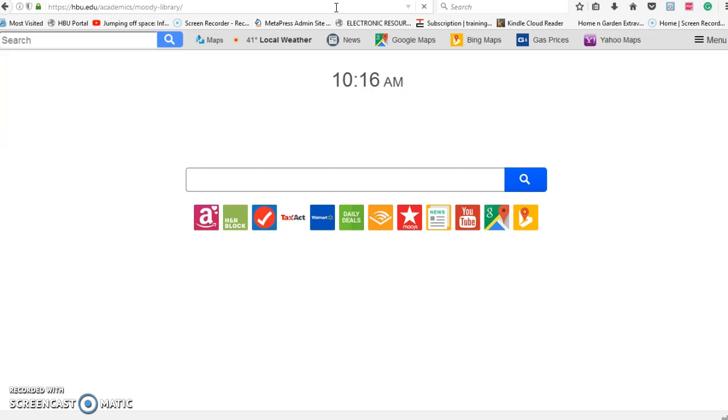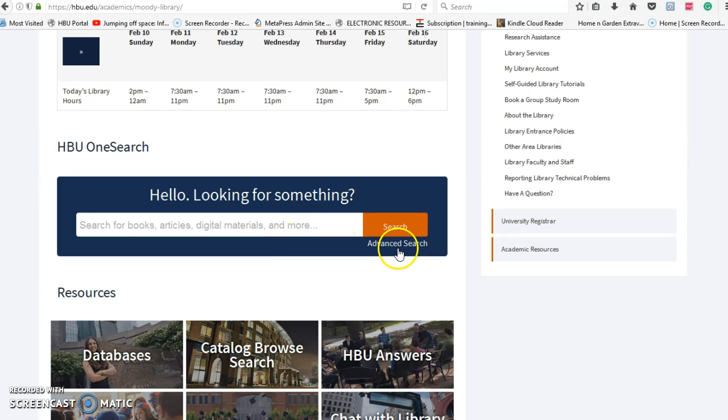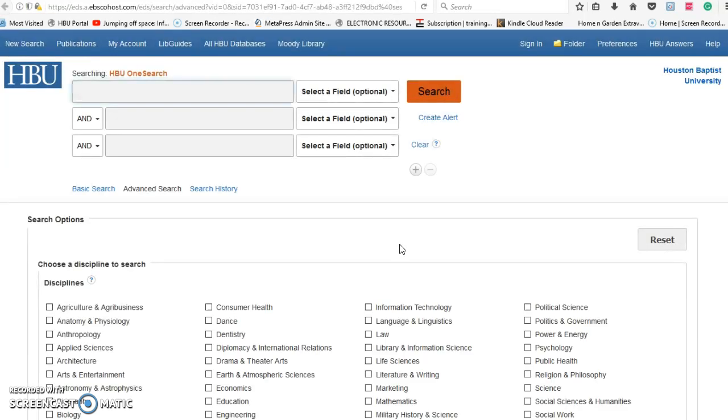And after it goes there, in class I showed you how to scroll down and go to the advanced search in HBU OneSearch and how to do some searching in that database. Now this is actually not really just one database, it's many databases. So it's like searching in Amazon, because Amazon's got stuff from all over the place, things being sold from different factories, different companies. This is kind of what this is. This is searching like 98% of all of our databases at one time. So this is why it's really a fantastic place to start.